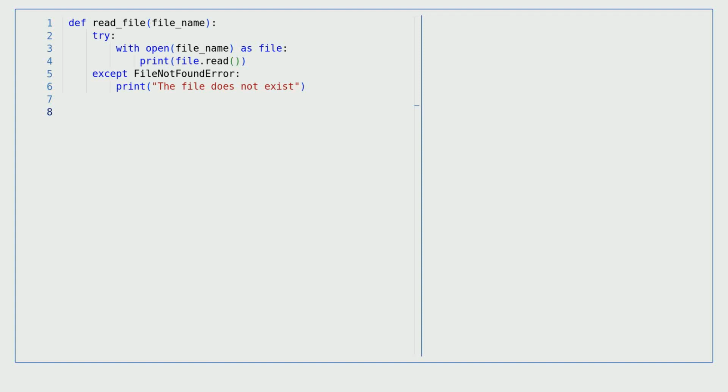Now let's go over the code. First, we're defining a function called read_file. It takes one parameter, file_name. This function tries to open a file with the given name and print its content. If the file does not exist, it will raise a file not found error. This is where EAFP comes in. Instead of checking if the file exists before trying to open it, we just try to open it and handle the exception if it occurs.